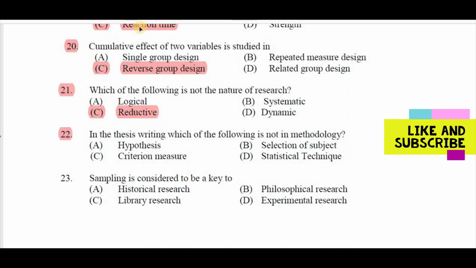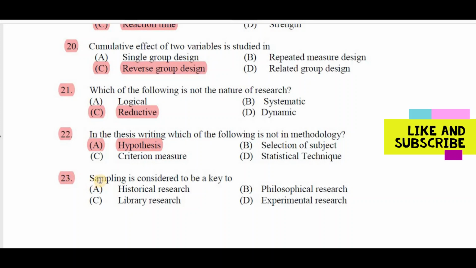Question number 22. In the thesis writing, which of the following is not the methodology? A hypothesis, B selection of subject, C criterion measure, D statistical technique. Right answer is A hypothesis.